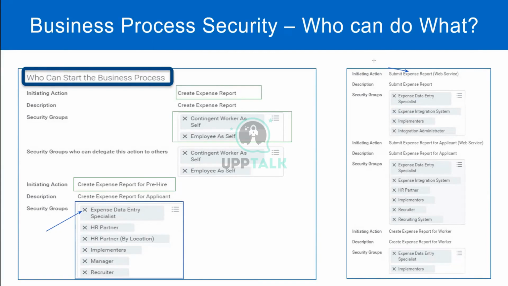If the organization already uses SAP Concur, you can create the expense report in Concur and pull that information into Workday using an integration. In that case you can use the Submit Expense Report web service to create that expense report in Workday, and then go through the approval process and so on. So who all are able to do that?